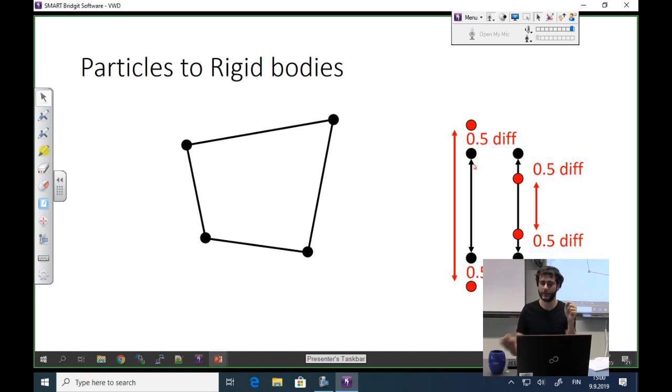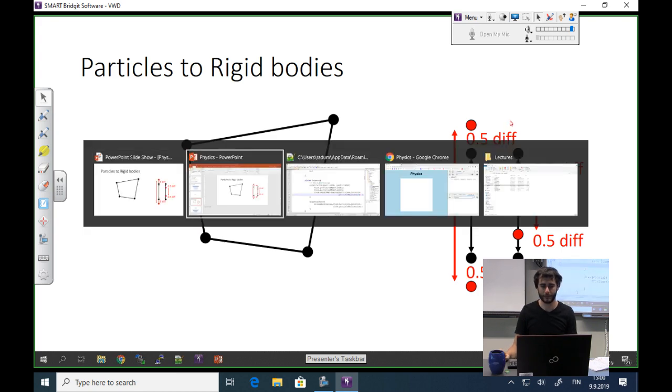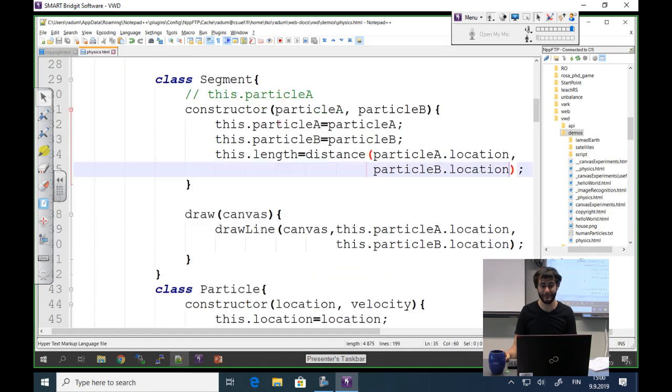Maybe a little bit confusing, but I'm going to calculate the differences: how much longer or how much shorter our current situation is. I'm going to divide it by half and move each extremity halfway in their respective direction. And that is going to keep it fixed throughout my simulation. Well, let's try to do that. It's not hard.